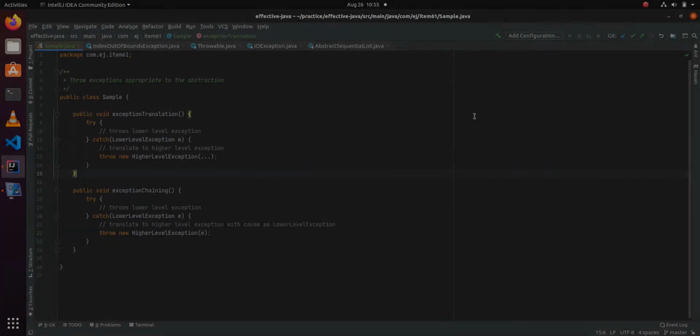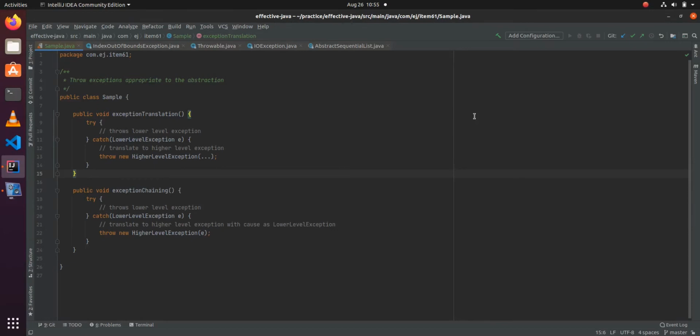Hello friends, we'll look into another interesting item from Effective Java. This is regarding throwing exceptions appropriate to the abstraction. We all design APIs and we also throw exceptions which are relevant to the API.